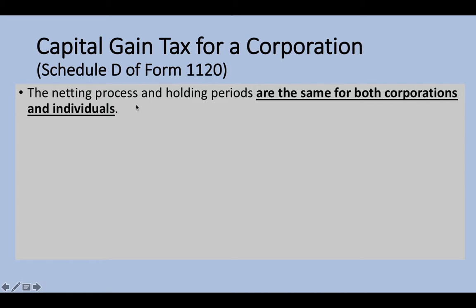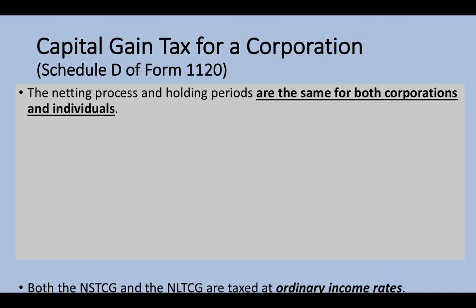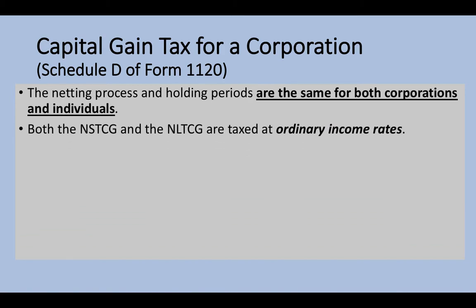This means that long-term capital gain is offset with long-term capital loss, and short-term capital gain is offset with short-term capital loss. If you have a net capital gain and a net capital loss, then they can offset each other. This is why they also mention the holding period. Basically, if you hold for more than a year, that's a long-term capital gain.